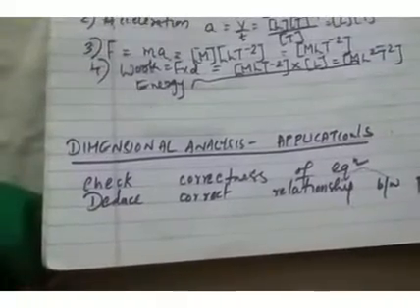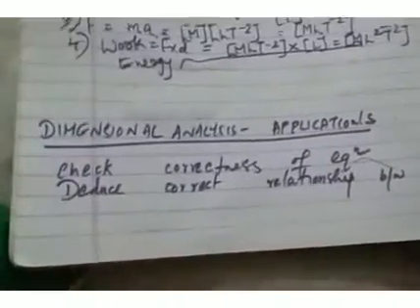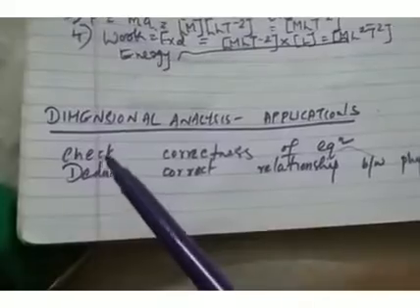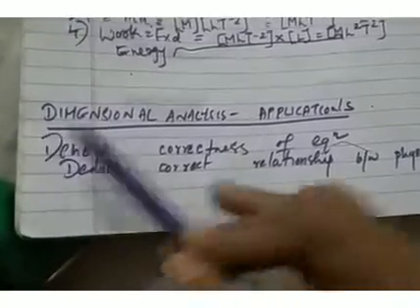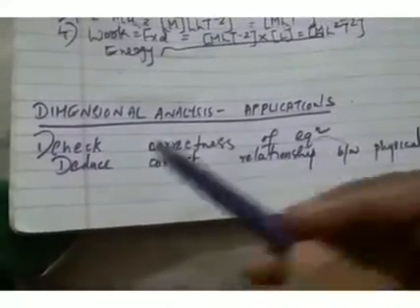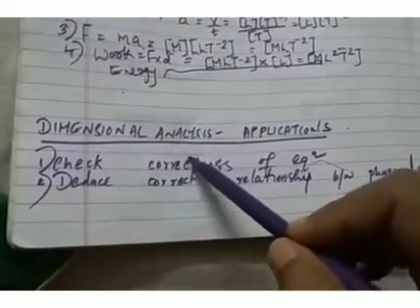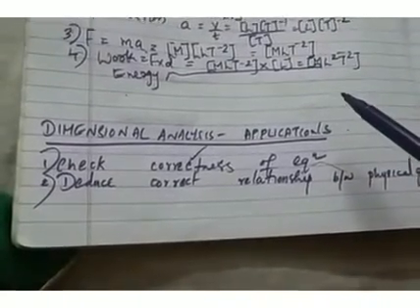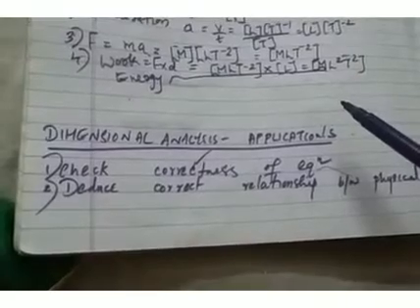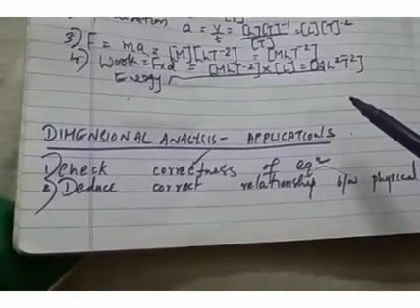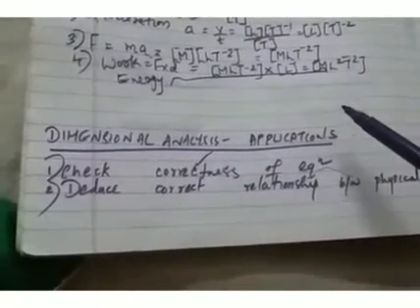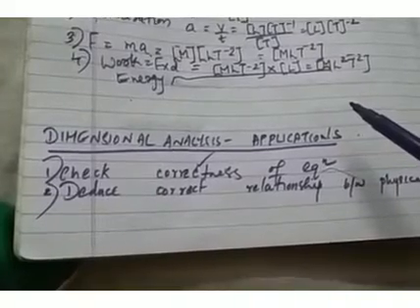Now, what are the applications of dimensional analysis? Mainly two applications. The first one, check the correctness of an equation, and second one, deduce the correct relationship between different physical quantities. Okay, so the first is very important, check the correctness of an equation. How can you determine an equation is dimensionally correct? For that, you need to follow the principle of homogeneity.